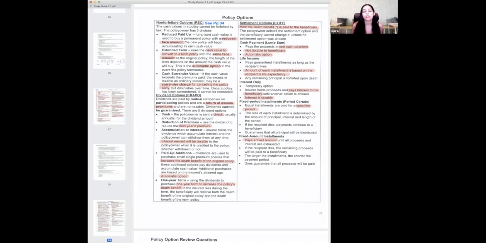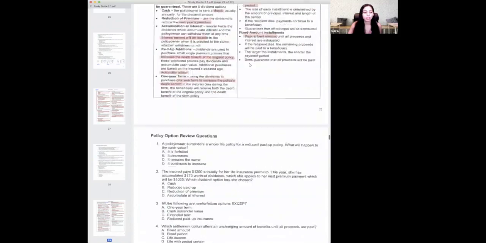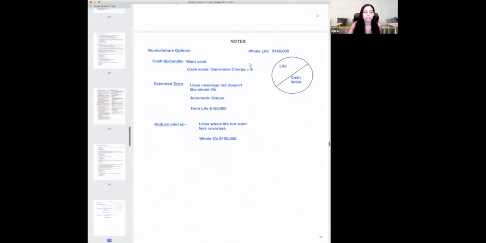Right? So this is for policies that have cash value. The cash value, that savings that you've earned so far, you can't just give it up. You have to be able to do something with it. Therefore, they give you options to say, here's your cash value, this is what you can do with it. Now it says, see page 34. So going to page 34.